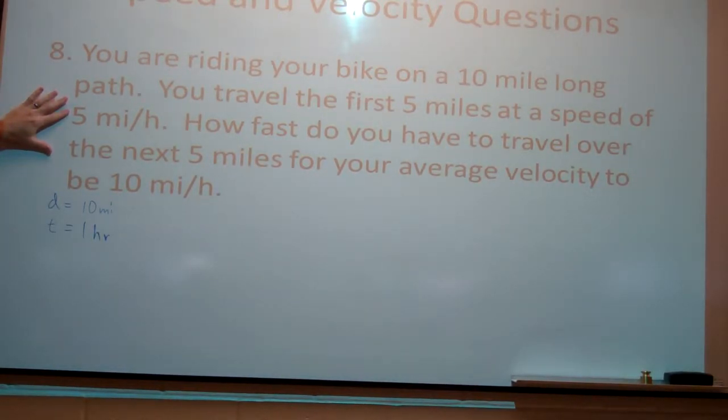Because which would you spend more time doing? And if, let's say, for the second 5 miles you traveled at 15 miles per hour, which would you spend more time doing, going 5 or 15? 5. So your average speed would be closer to 5 than it would be to 15 because you spent more time doing 5. Does that make sense to everybody?